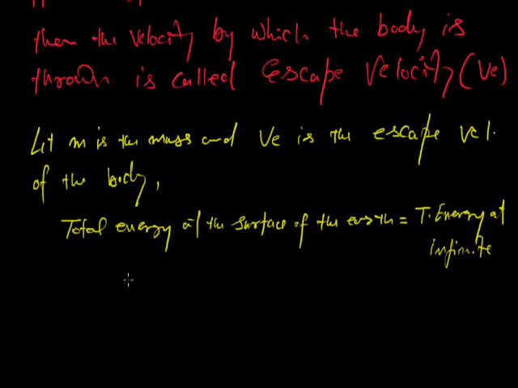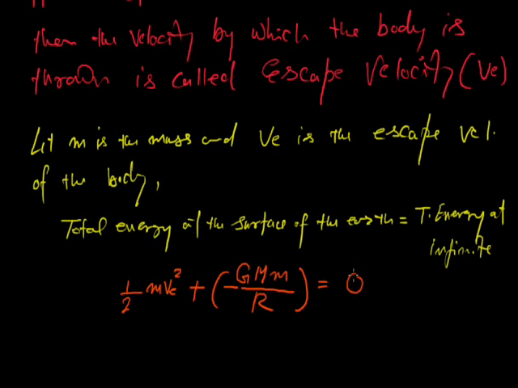So here kinetic energy will be half m VE square plus potential energy, minus GMm upon capital R. Earlier we have discussed the potential energy at the surface of the earth. Here capital M is the mass of the earth, small m is the mass of the body, R is the radius of the earth. The energy at infinity will be equal to 0, meaning kinetic energy is 0 at infinity and potential energy is also 0 at infinity.